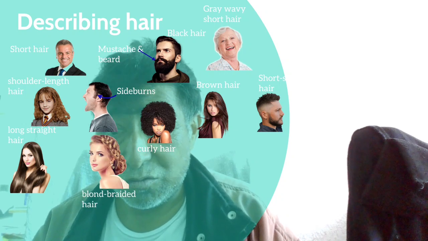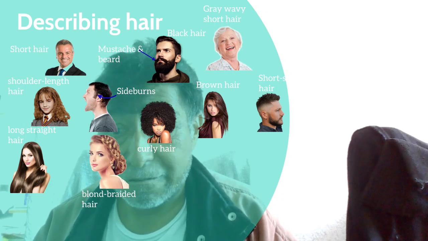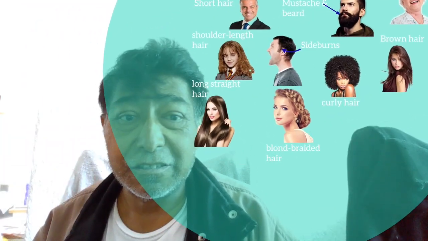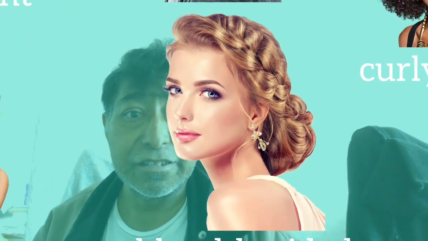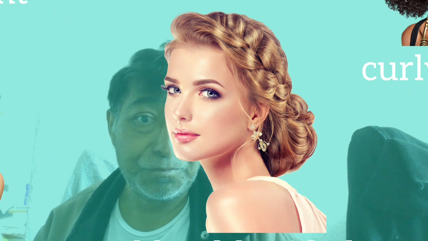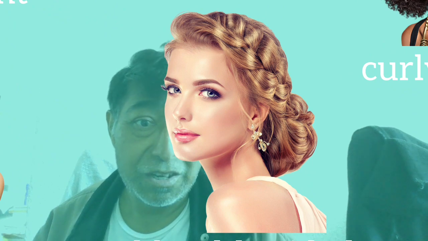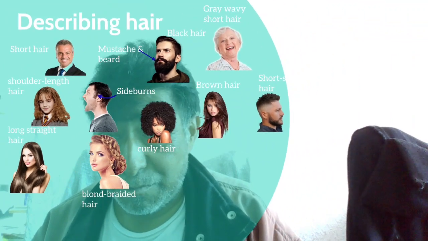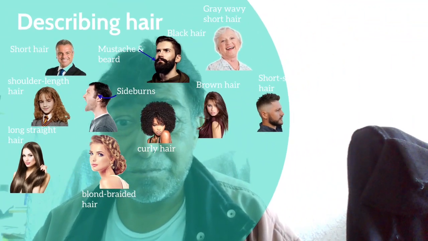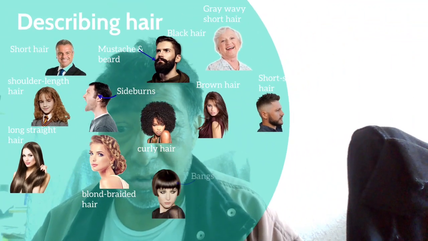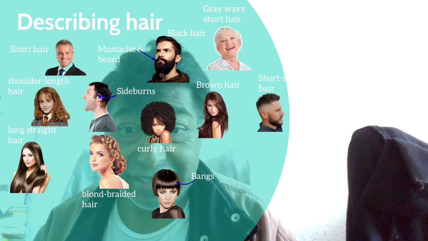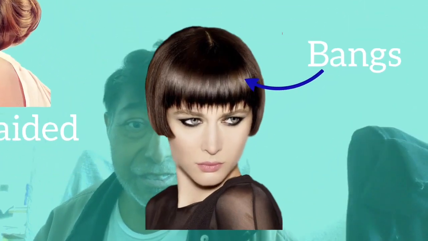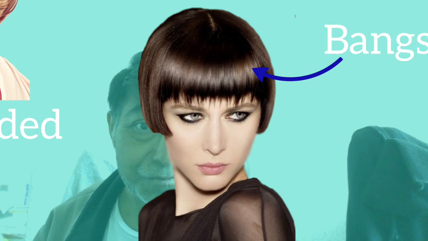This other girl is wearing blonde braided hair. Notice the braids. This other woman is wearing bangs.